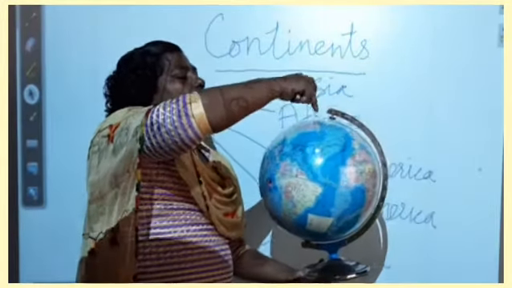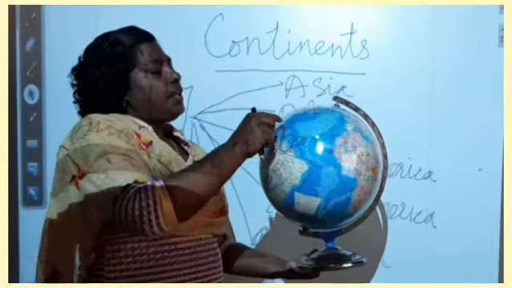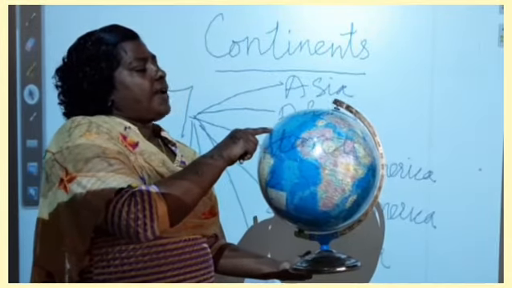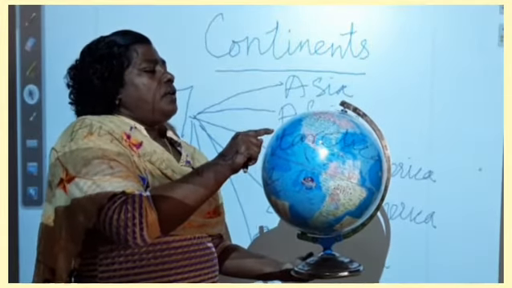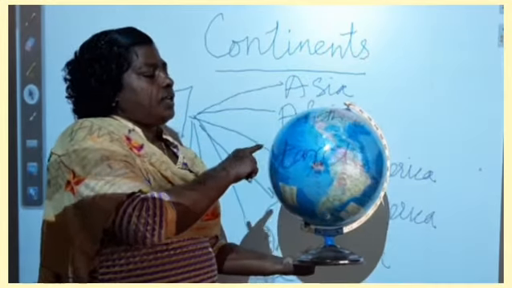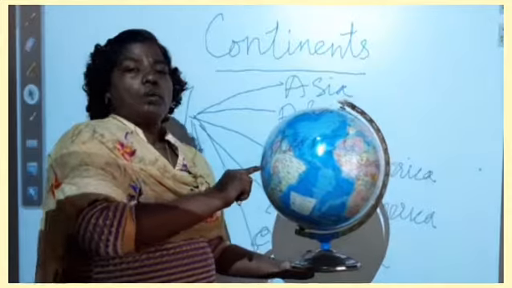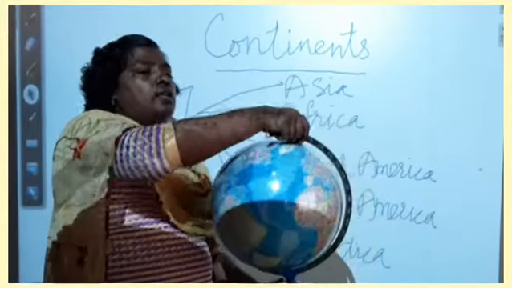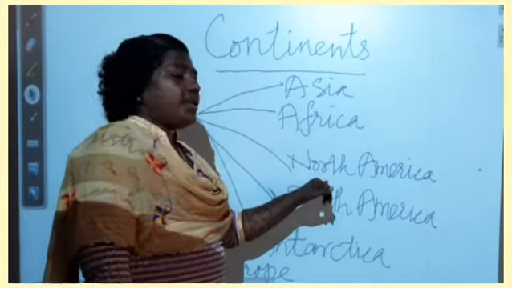And in the north, here we can find the Arctic Ocean. In the east of North America we can find the North Atlantic Ocean. In the west of North America we can find the North Pacific Ocean. In the south of North America we can find the South Pacific Ocean. So these are the different water bodies surrounded by North America.